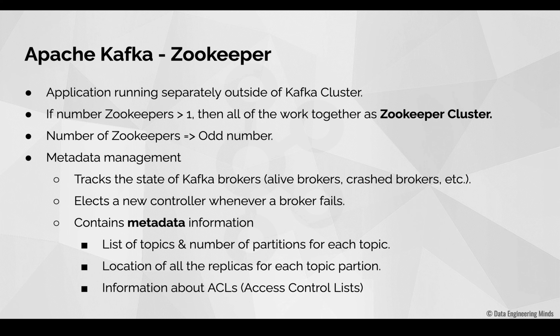So an access control list is nothing but a list that contains the accesses for each entity. For example, if there is a producer, then the access control list for this producer contains information about all the topics to which the producer is authorized to write data. So this is just an example.